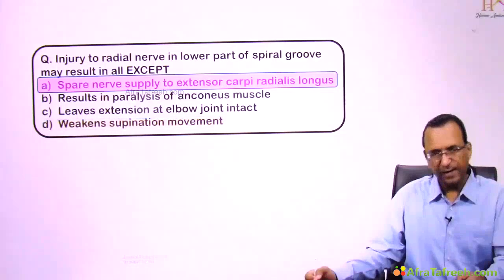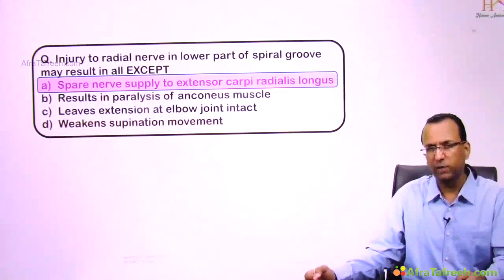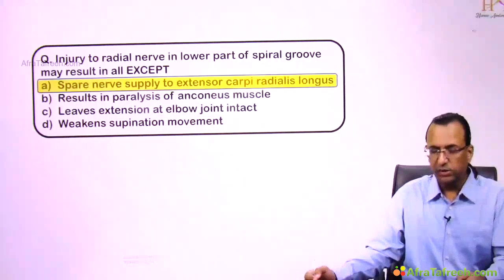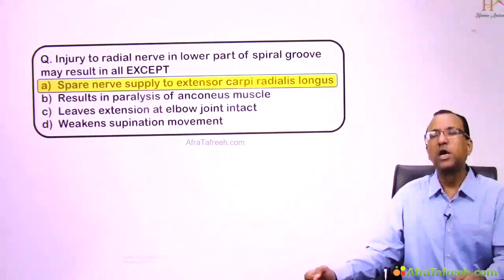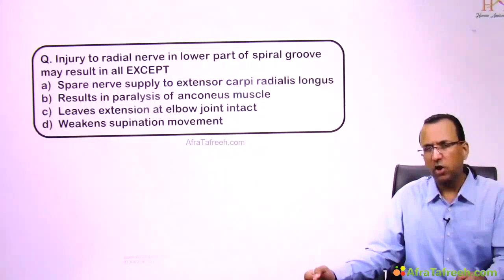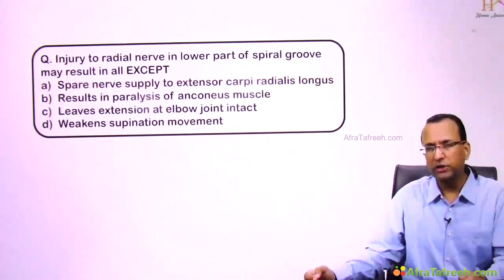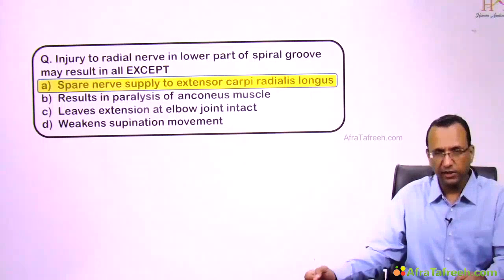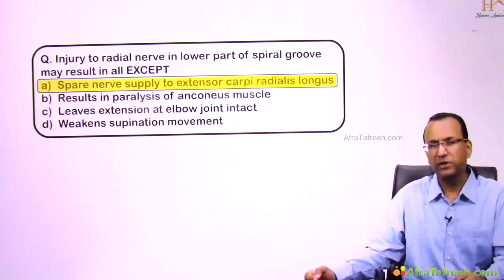And supinator is paralyzed? Yes, supinator is paralyzed. That's why there is weakness of supination. No problem with this choice. Problem is with this choice. This choice is the wrong choice because it will spare triceps and paralyze ECRL. So this is a wrong option. This is the answer. There is a wrist drop. There is paralysis of ECRL.